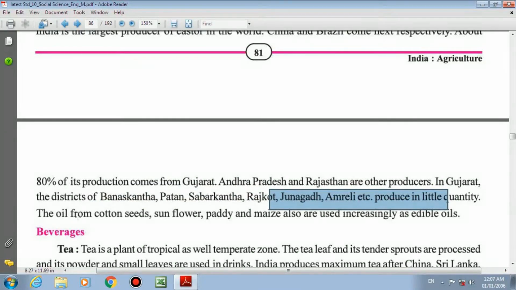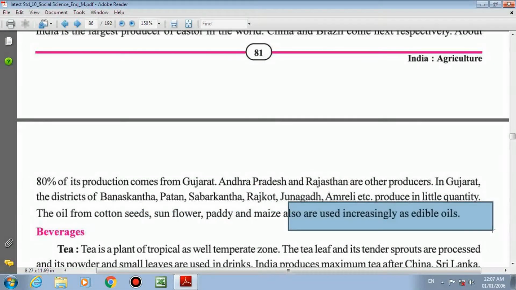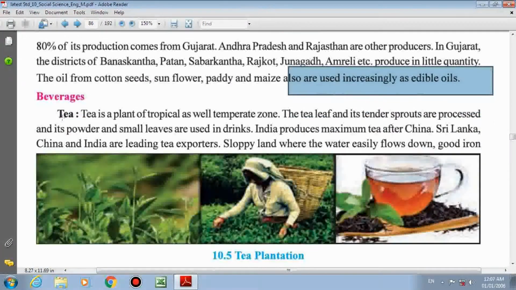The oil from cottonseed, underline, sunflower, paddy and maize is also used increasingly as edible oils. The ratio is increasing. Now we go to the next category, beverages.